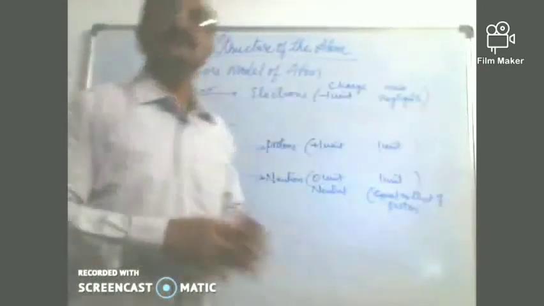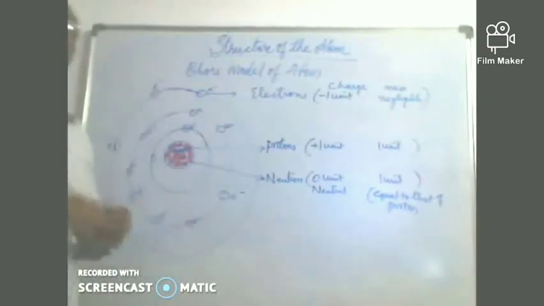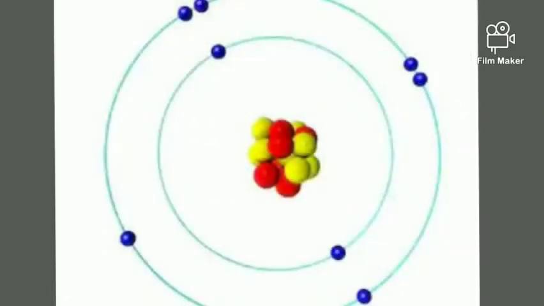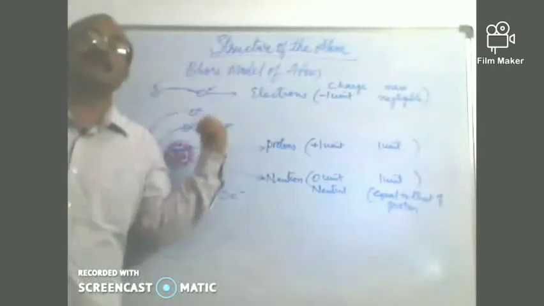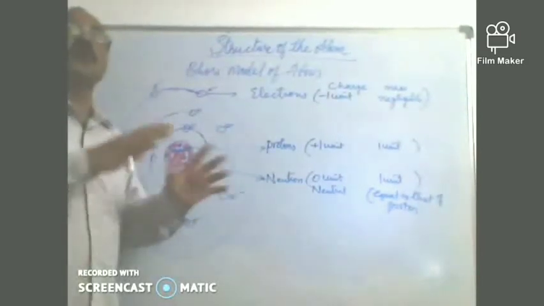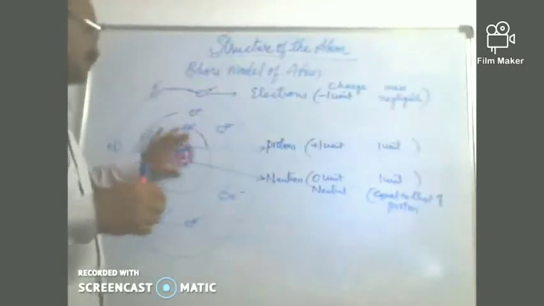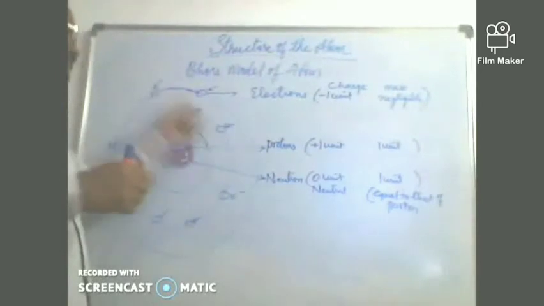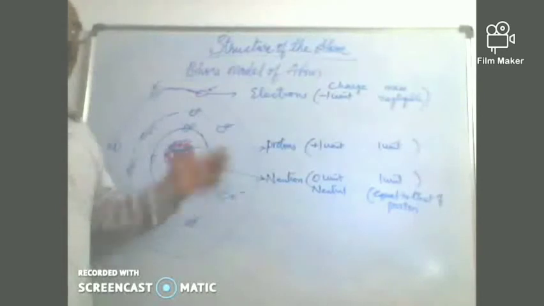So children, this is the structure after Bohr's model of the atom. The scientist community knew about this model of the atom after Bohr's ideas. What is that? There is a nucleus in the center that is positively charged, and electrons are revolving in certain specific orbits called stationary states, or discrete orbits.